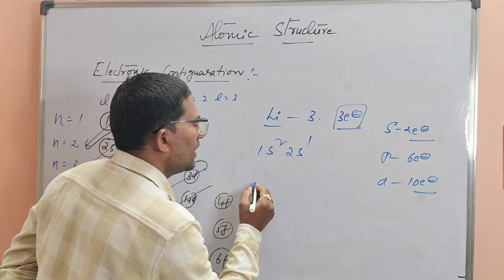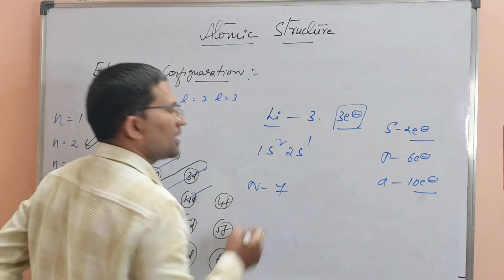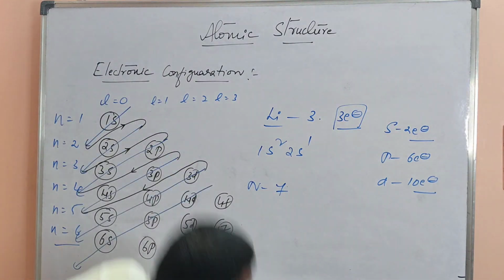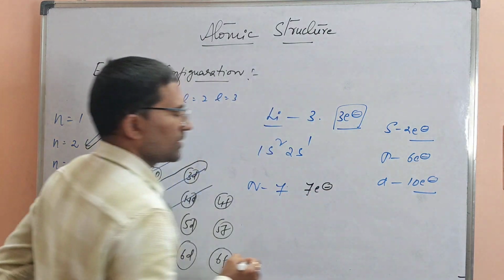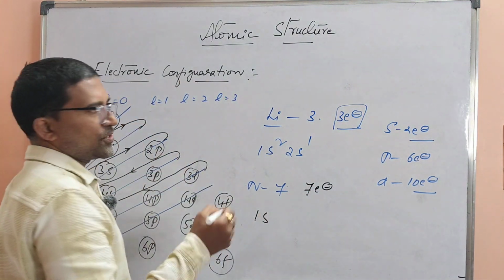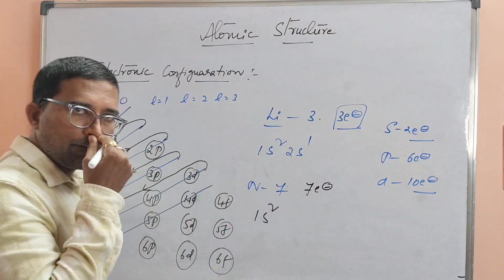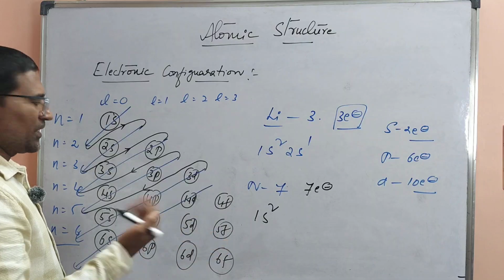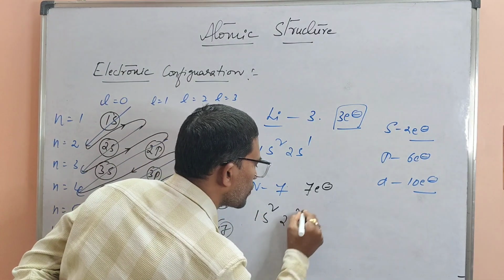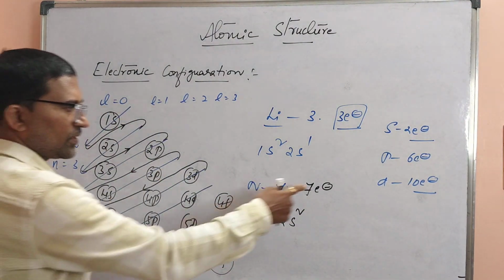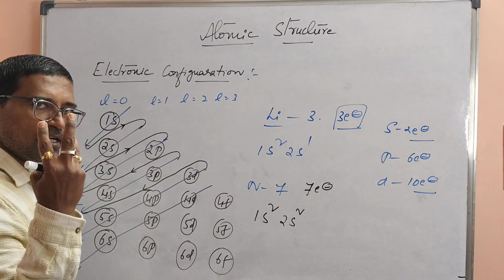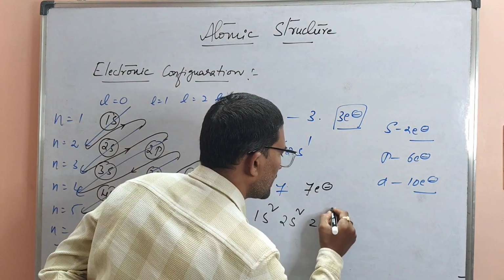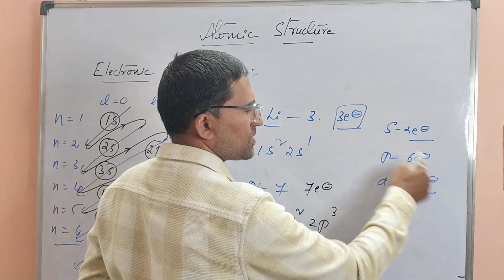Next, I will go with an element like nitrogen. Nitrogen atomic number is 7. It contains 7 electrons. Now I will be filling those electrons. 1s: I told you the s maximum number of electrons is 2. After 1s, out of 7 you got already 2. How many are left? 5. So next we have the 2s level, that is 2s2, completely filled. Out of 7 you already got 4. How many are left? 3 are left. I am going to fill those 3 electrons in the p orbital, that is 2p3, because I told you already that p has a maximum of 6 electrons.